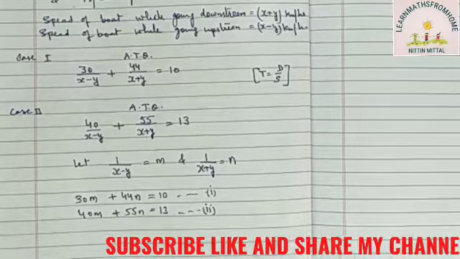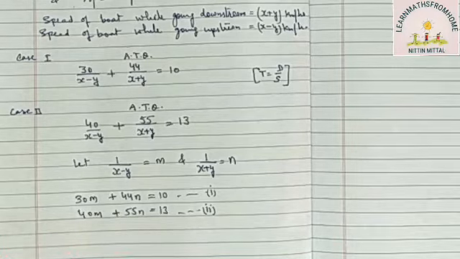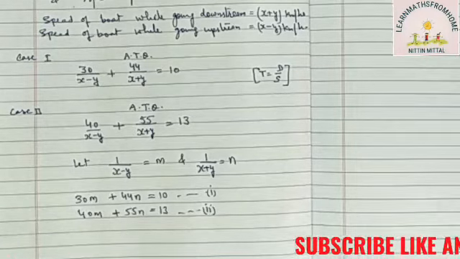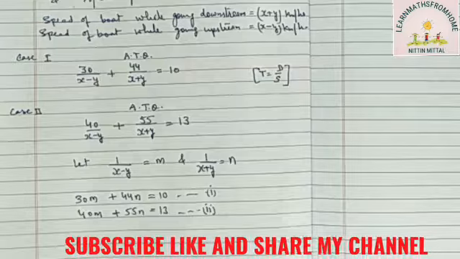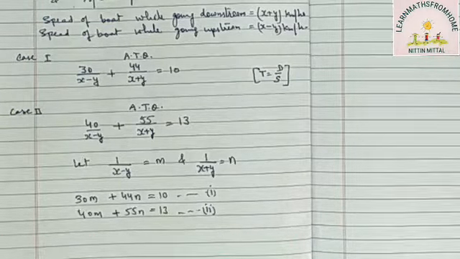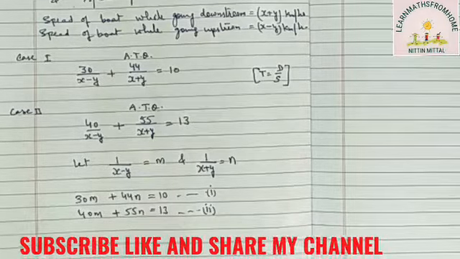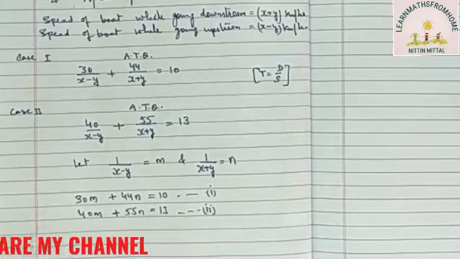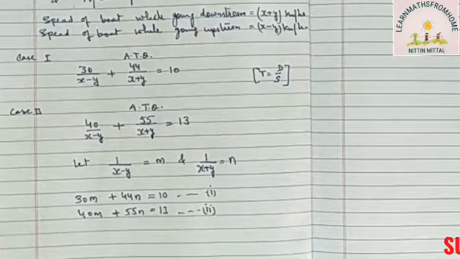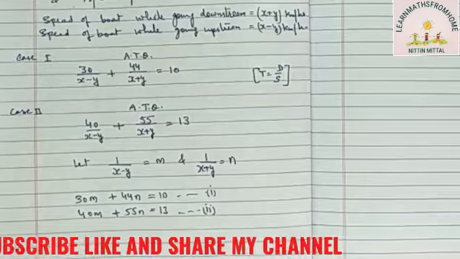If you see the example solution, u comes 1 by 5 and v comes 1 by 11, and then we will substitute the values of u and v again. Further we will get two equations, and by solving, x will come 8 and y equal to 3, as you can see on your screen. So we'll wind up the question by writing, hence the speed of boat in still water is 8 km per hour and speed of stream equal to 3 km per hour.